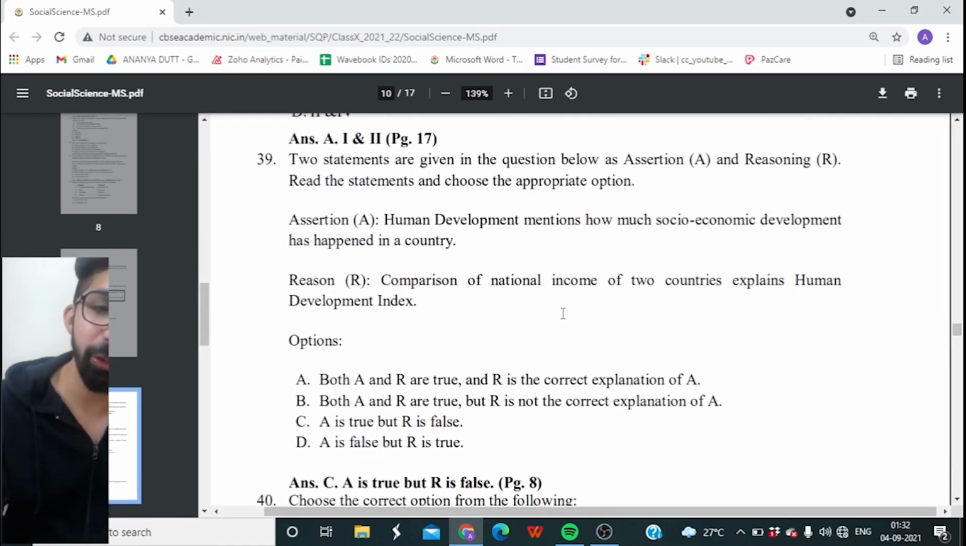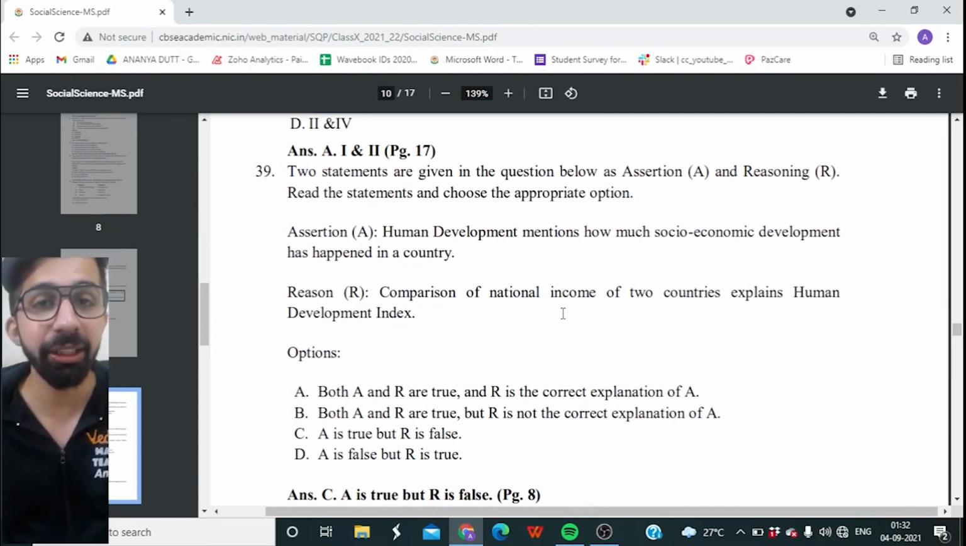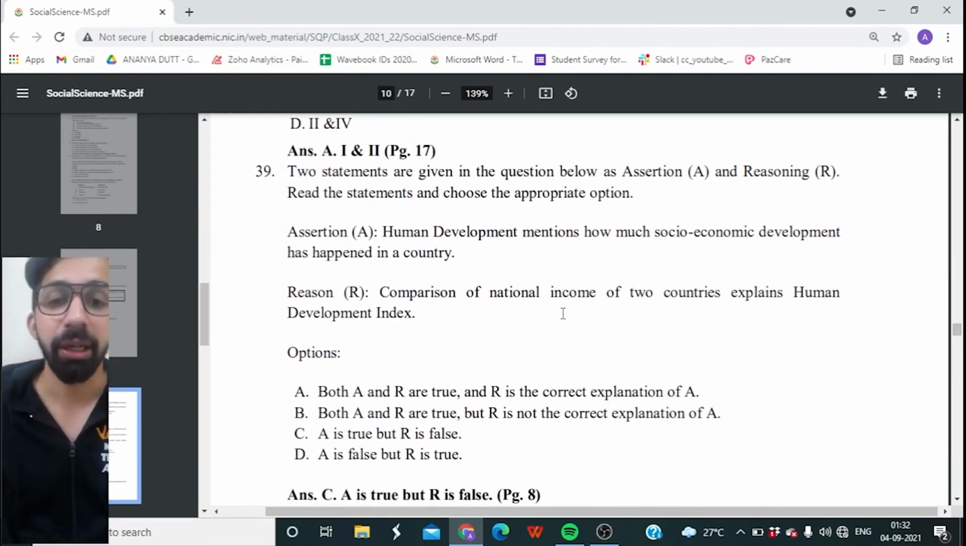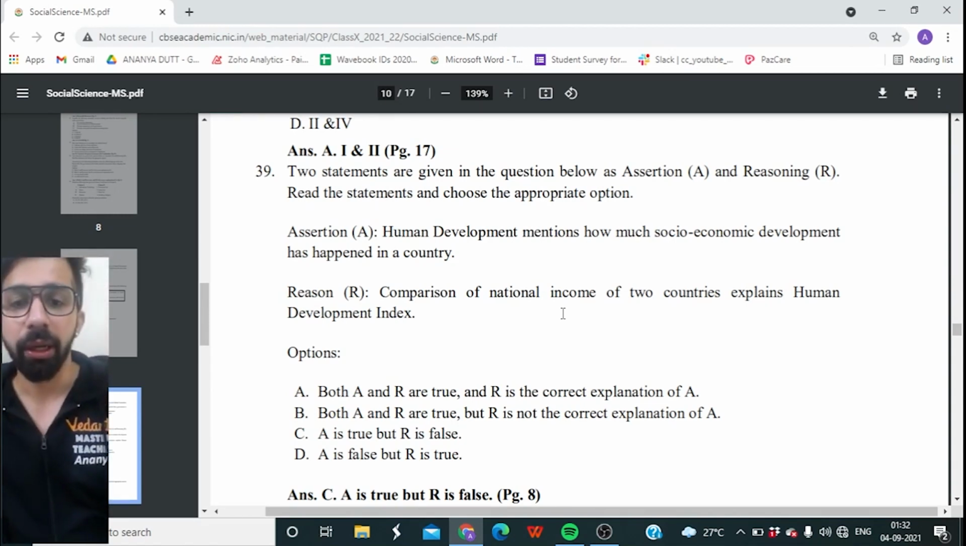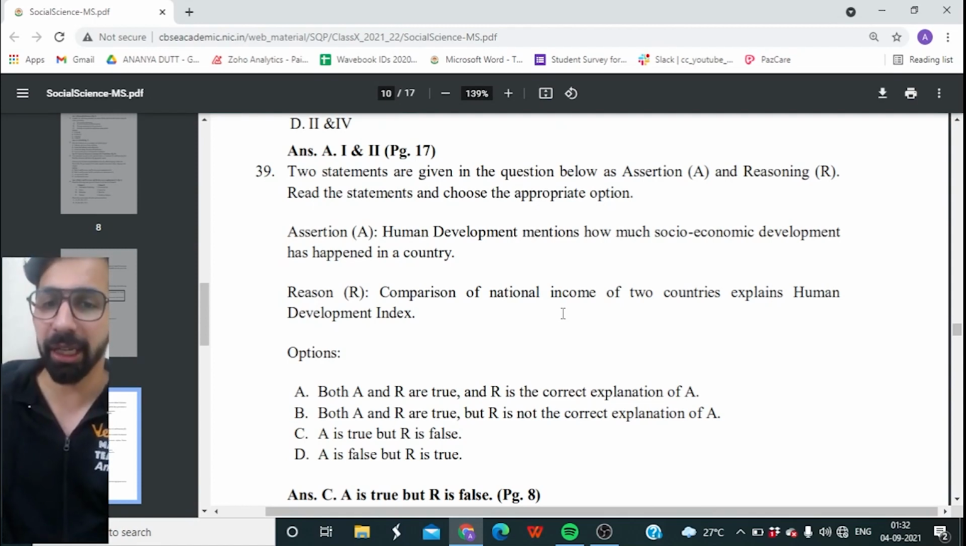And the right answer is option C. Guys, here A is true and R is false. Assertion: Human development mentions how much socio-economic development has happened in a country. And does comparison of national income of two countries explain HDI? Definitely no.